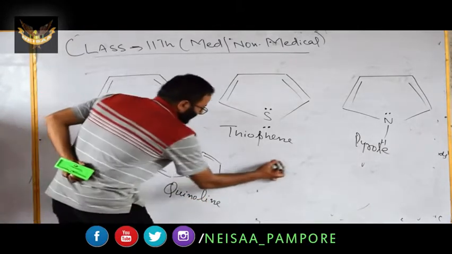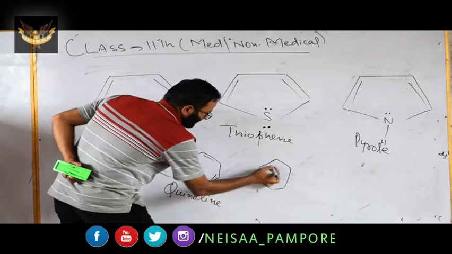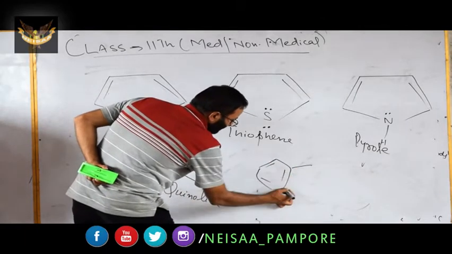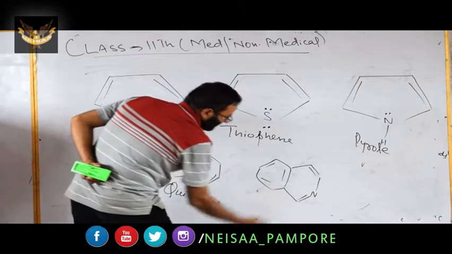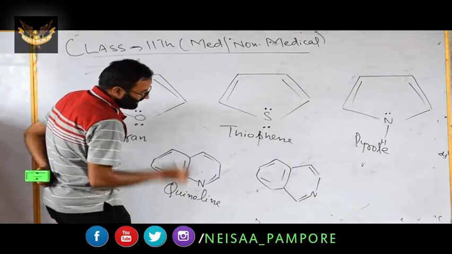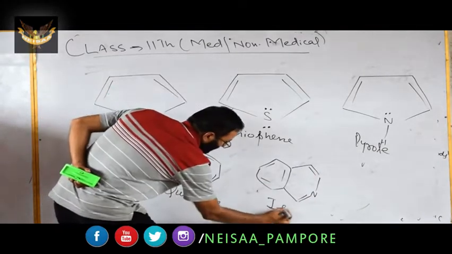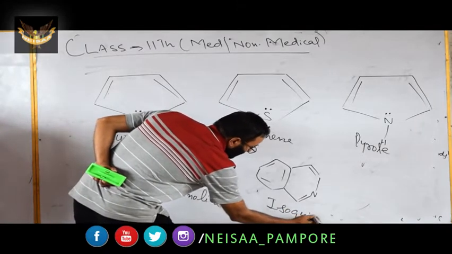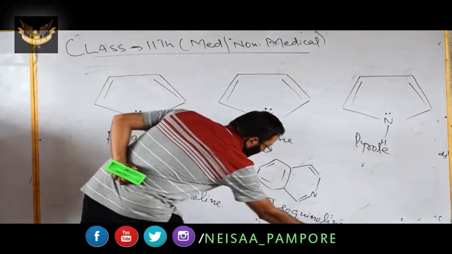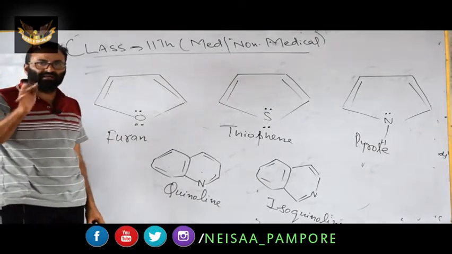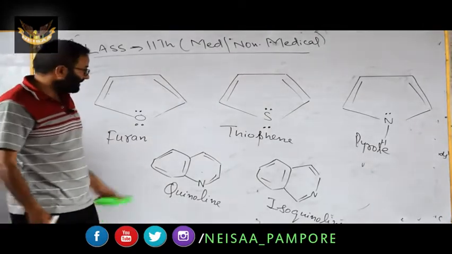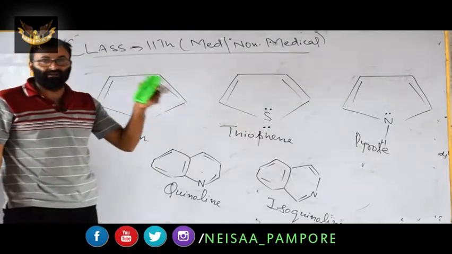If you have this one, double bond, single bond alternate, now you have nitrogen here, double bond and double bond. Remember this point, you will have isoquinoline. You will find all these are aromatic but they contain heteroatom in the ring. They are aromatic heterocyclic.